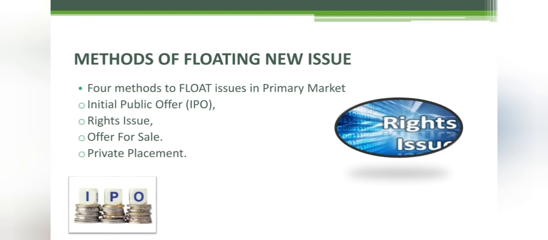Other methods of floating new issue are buy out deals. Under this method, the promoters of an unlisted company make an outright sale of equity shares to a single sponsor. So the unlisted company, here a company which is not registered in SEBI, will sell some part of equity shares to a single sponsor. They find a sponsor and sell those shares to a single investor.